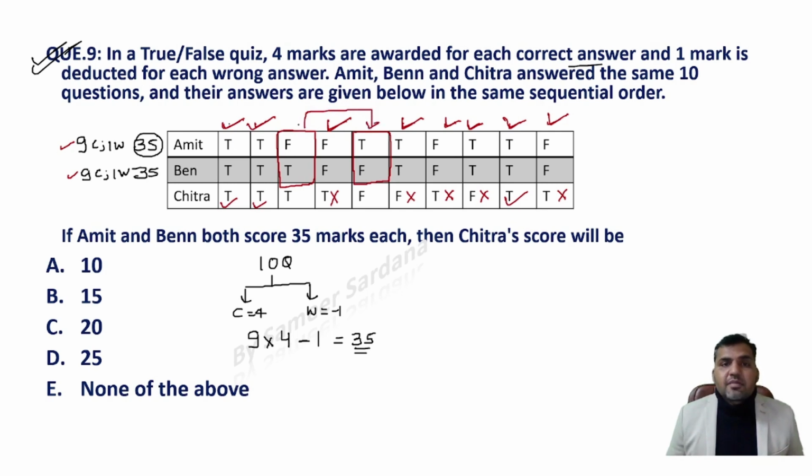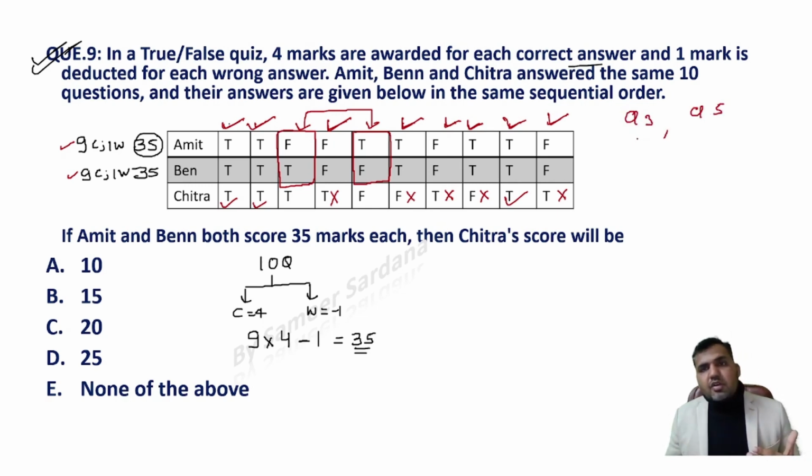So can I say in these 2 questions, question number 3 and question number 5, one question of Amit is correct and one question of Ben is correct. So out of question number 3 and question number 5, one question of Amit is correct and one question of Amit is wrong. So if I'm saying that question number 3 of Amit is correct, then question number 5 will become wrong. And in that case, Ben's question number 3 will be wrong and question number 5 will be correct, right? So it can be vice versa also.